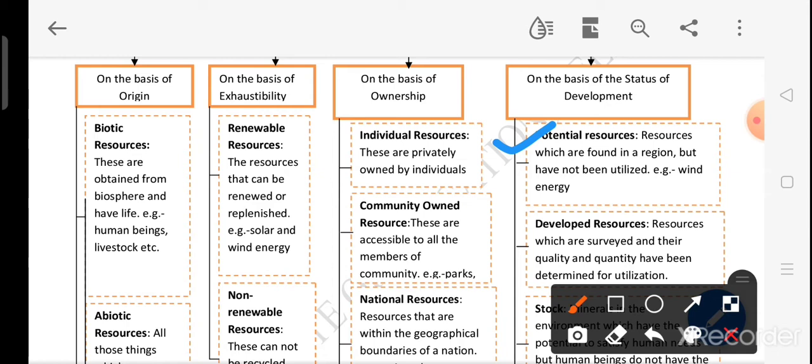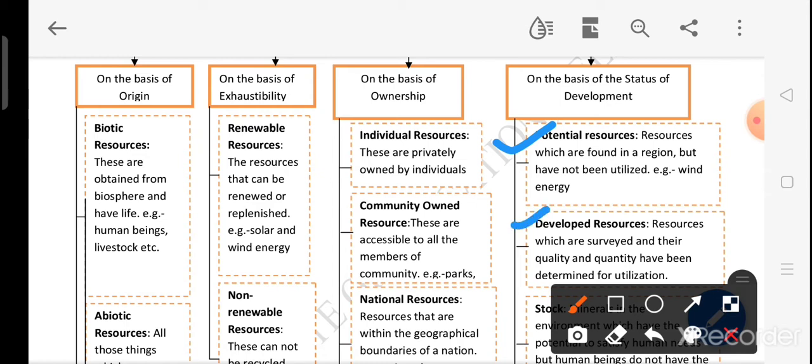For example, if you go to Rajasthan, Gujarat, lots of area is empty, there is nothing found there, but wind energy is there. So we can use windmills there. The government should implant windmills, and we can generate electricity with the help of windmills. But yes, that resource is a potential resource, we are not able to utilize that resource properly.